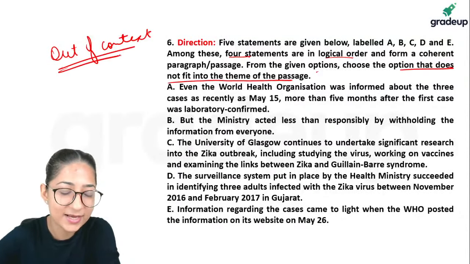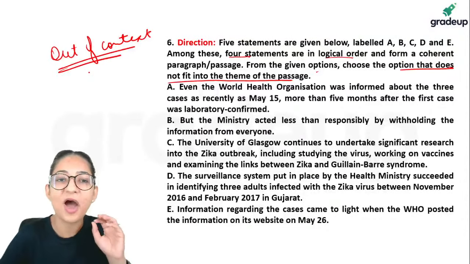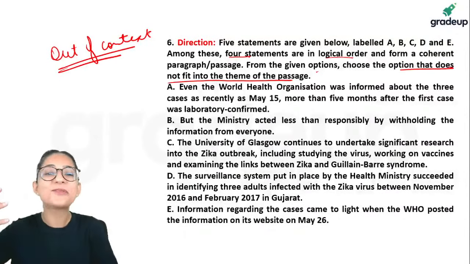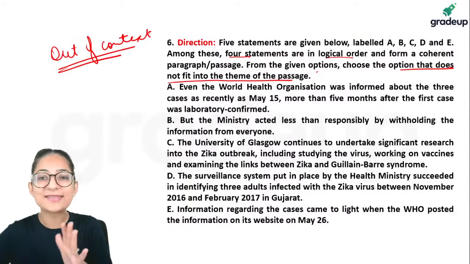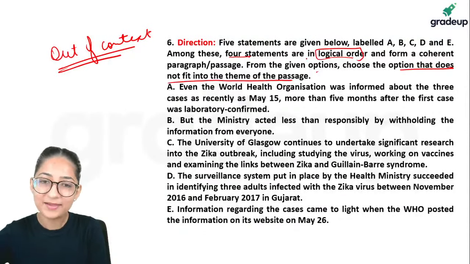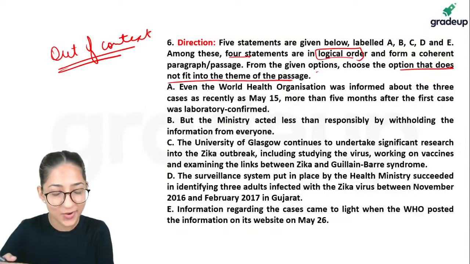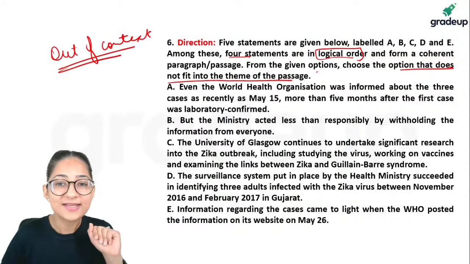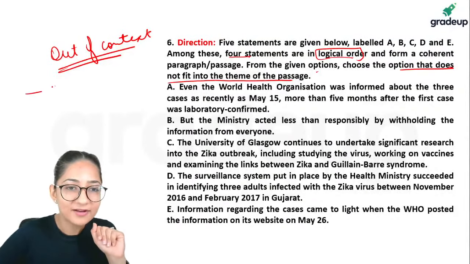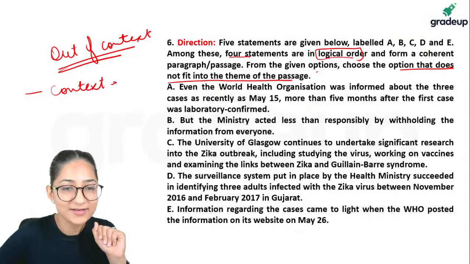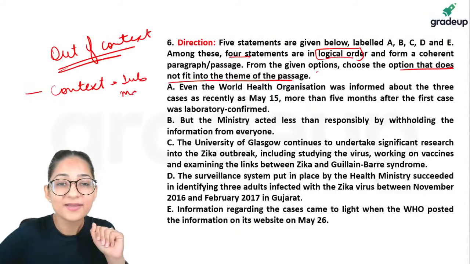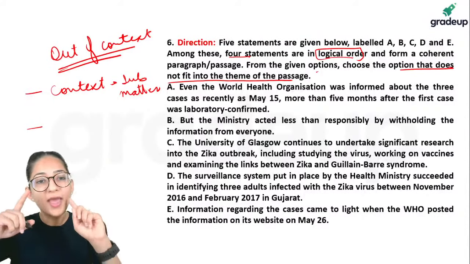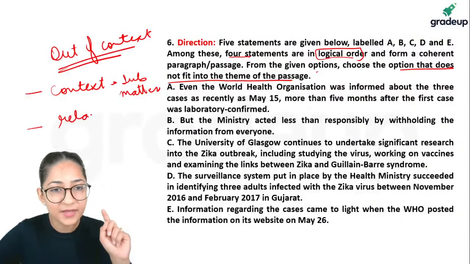Out of context sentence. We did a dedicated session on out of context sentences, but they were specifically for CAT, wherein the sentences are also given to you in jumbled order. Here the good thing is they tell us that they are in logical order. In the right sequence they are given to us. There is one sentence that does not fit in. How do we identify the sentence that doesn't fit in? Point number 1, we check the context, that is subject matter. What are the sentences talking about? Then we also look, what are the other 2 elements? Is there any relationship that is being spoken about?